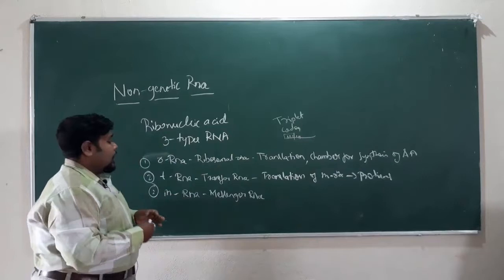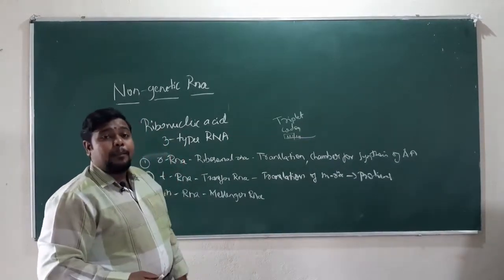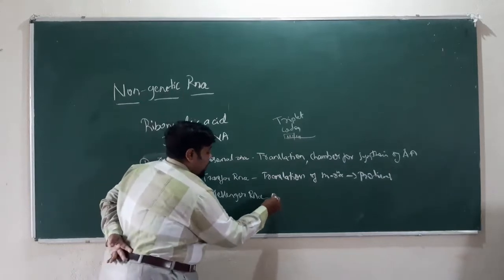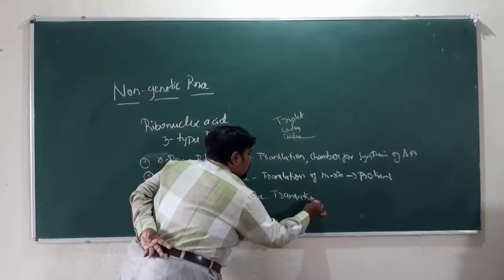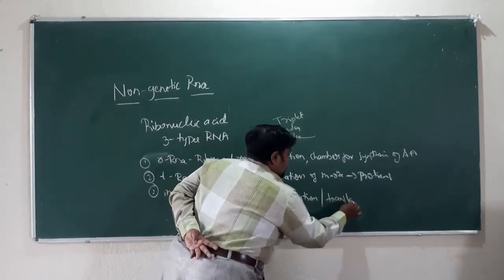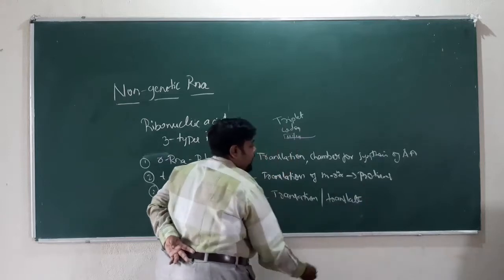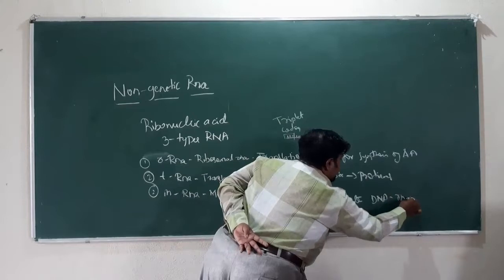And what is the next one? That is mRNA. What is the function of mRNA? The function of mRNA, as it is a messenger RNA, is to translate the information from DNA to RNA.